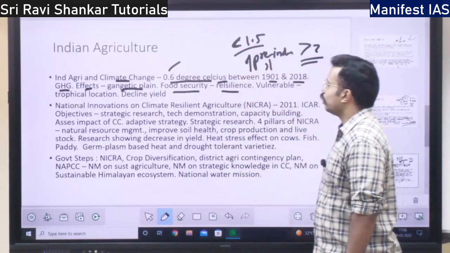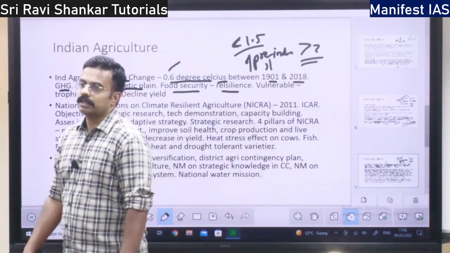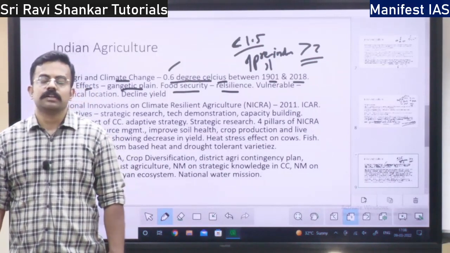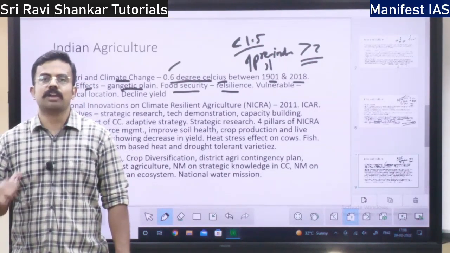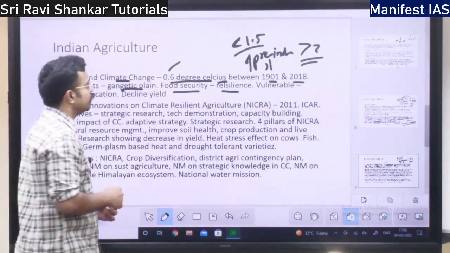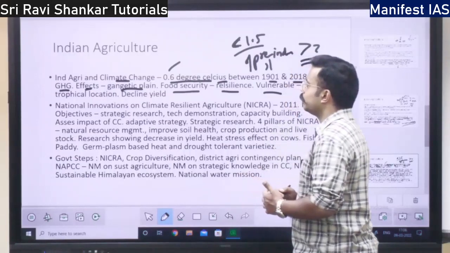Resilience to climate change. What is resilience? Resilience means adaptability. Even if there is climate change, we are going to adapt to it. That is resilience. So we have to develop resilience. Next, vulnerability. What is the vulnerability?